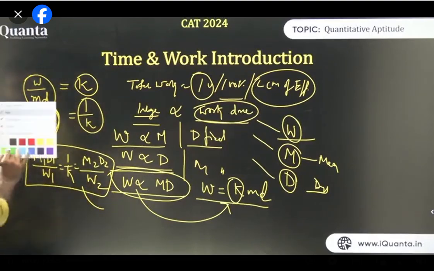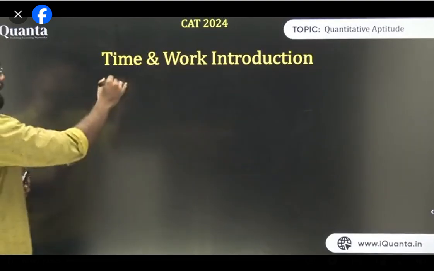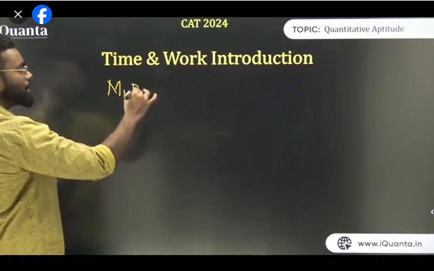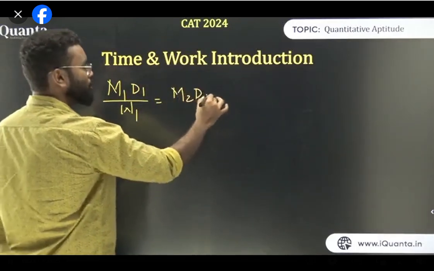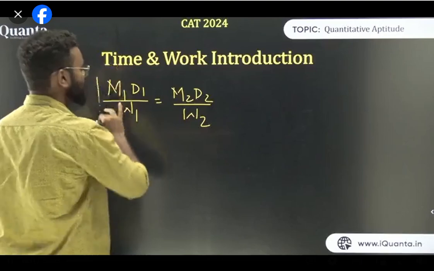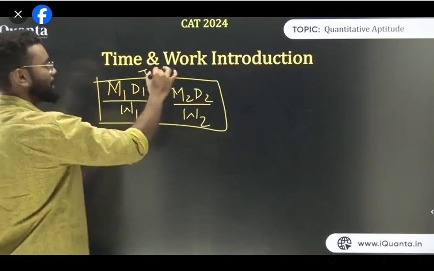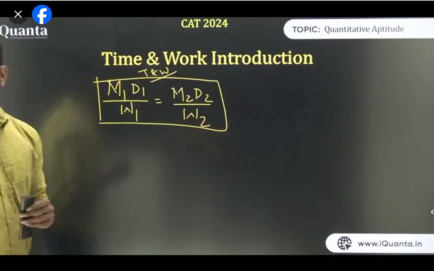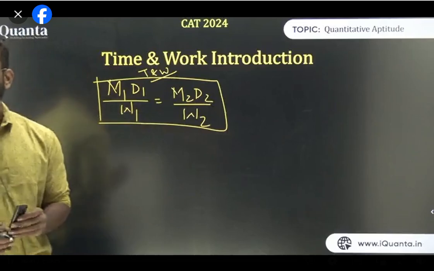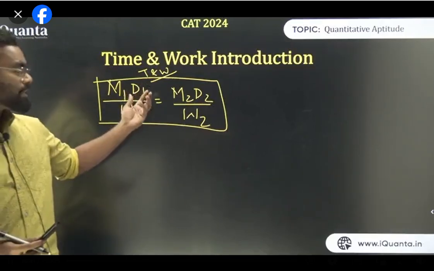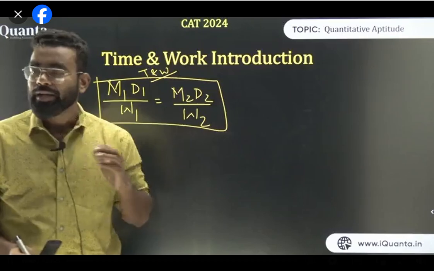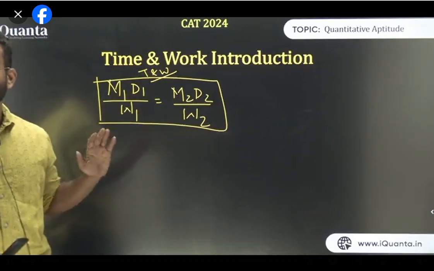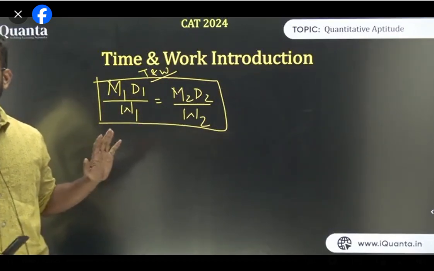So now I'm using this formula again. What I have learned, you just need to learn this one: M1 D1 upon W1 is equal to M2 D2 upon W2. This is the first formula of T and W. Am I clear? M is number of men, D is number of days, W is amount of work. That's it. Is it fine with the screen, everyone?